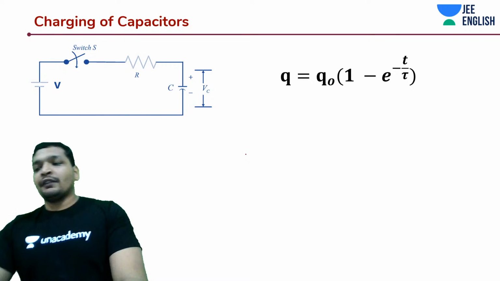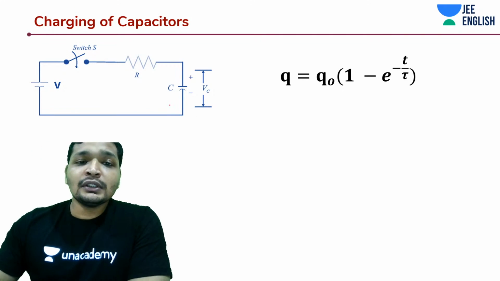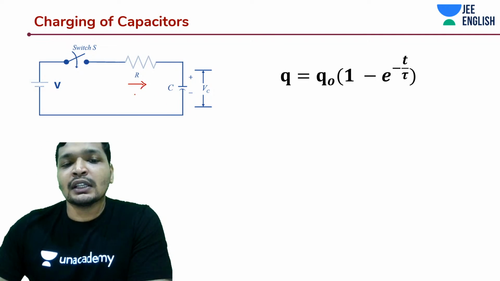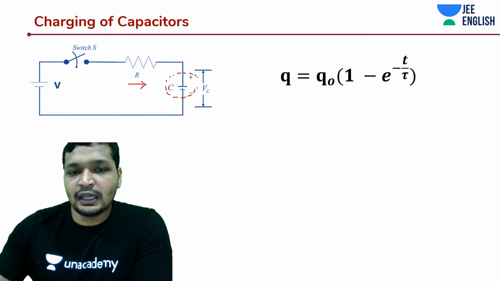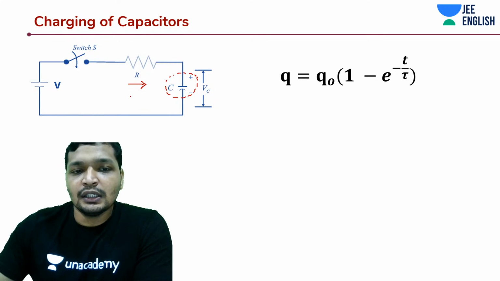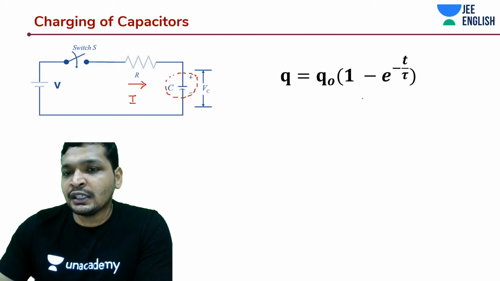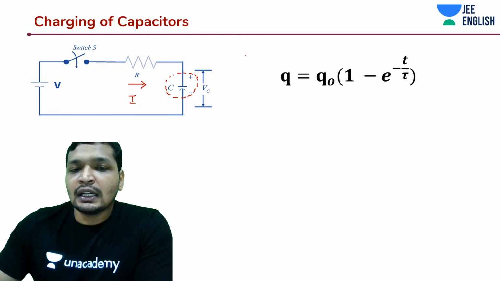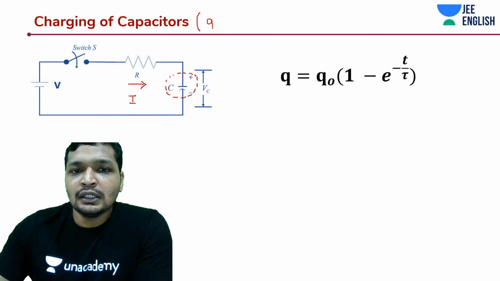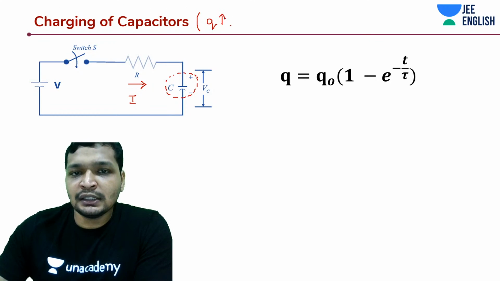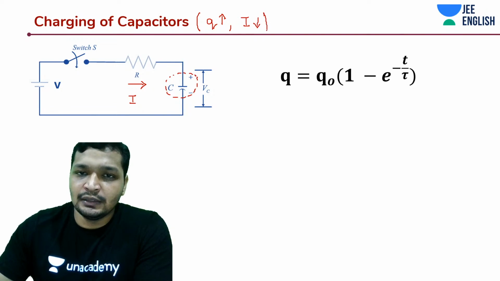So one more thing: we have discussed the charge. Now, how would the current on the resistor behave? The current on the resistor is going to decrease, whereas the charge on the capacitor is going to increase with time. I'm going to call this the current across the resistor. How do I derive this? I'll simply differentiate this equation and derive it. That being said, do remember guys, in charging of a capacitor, the charge will keep on increasing across the capacitor, and the current will keep on decreasing across the capacitor and resistor.